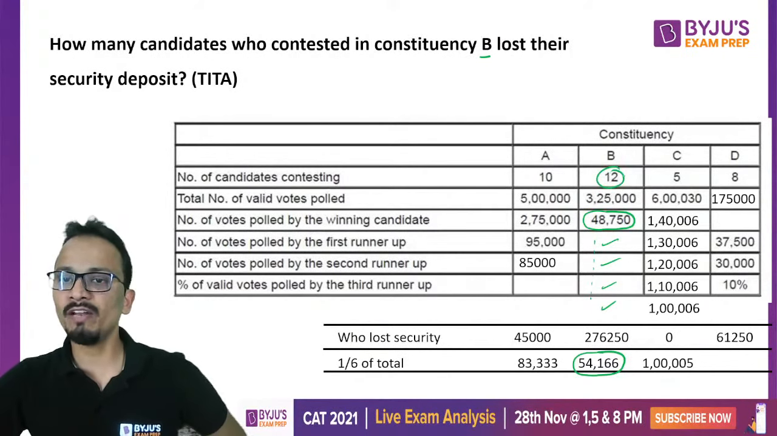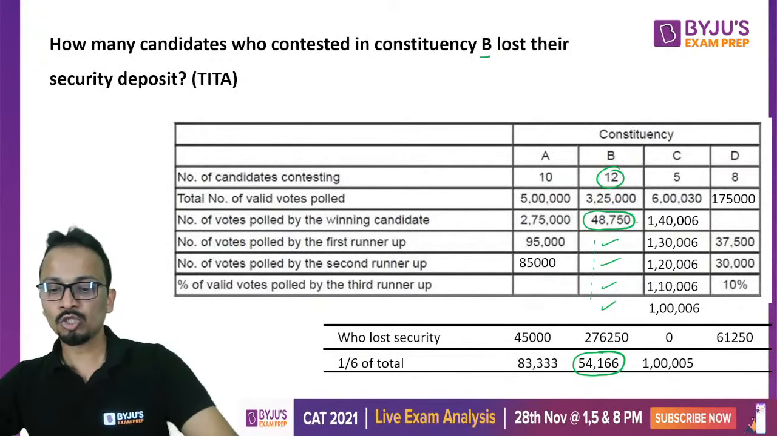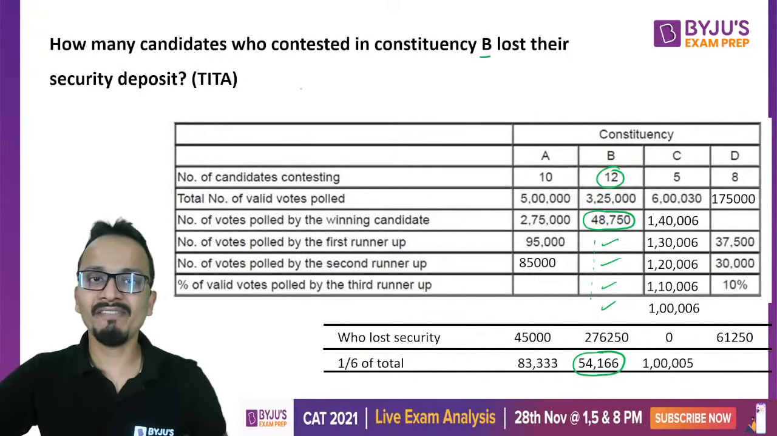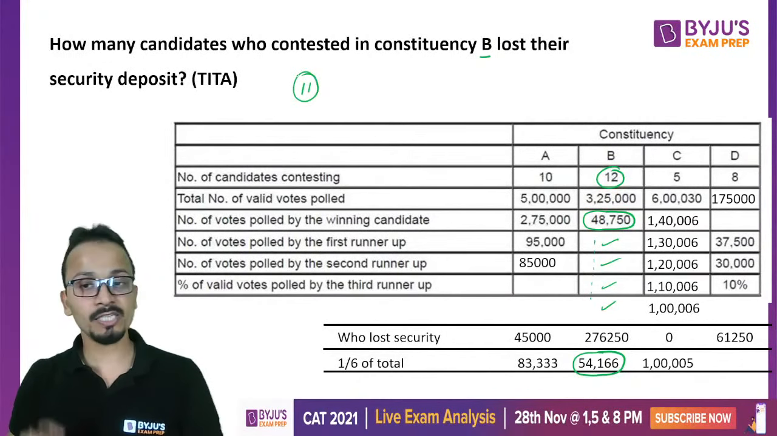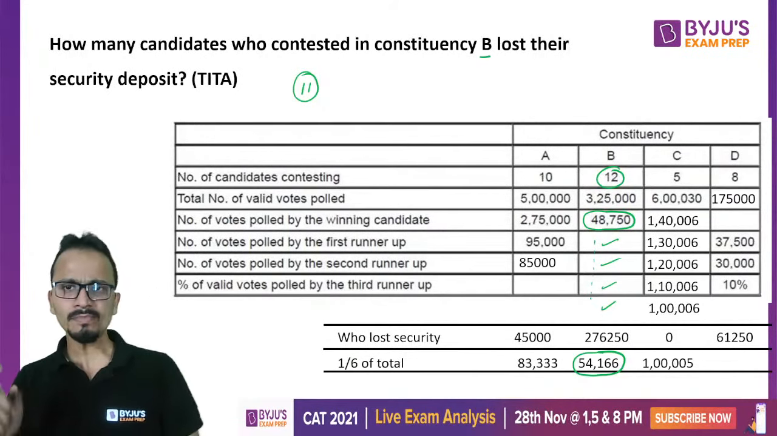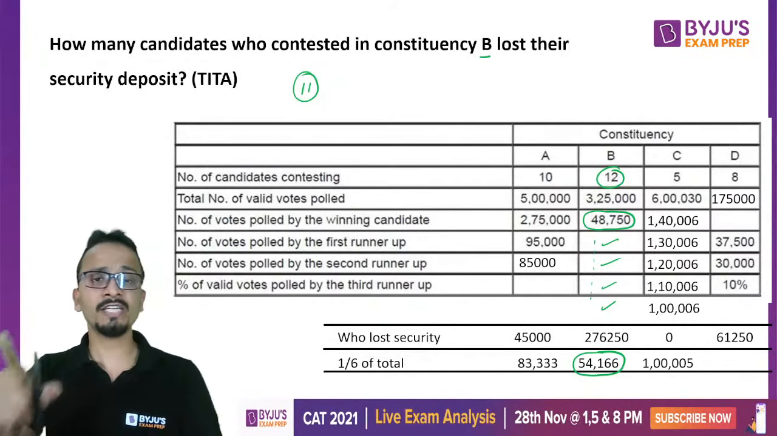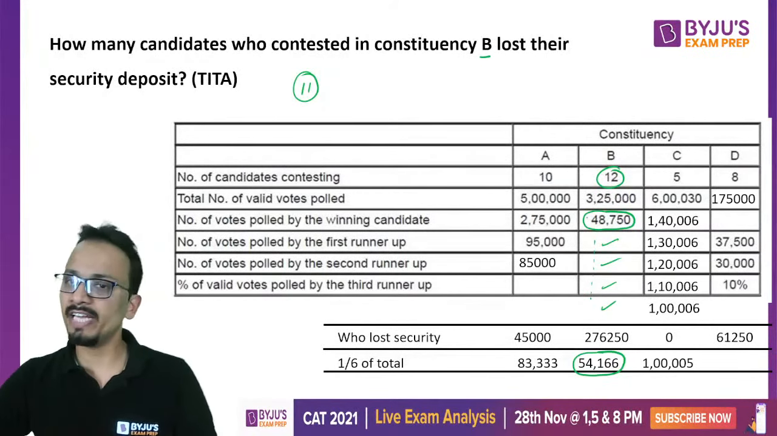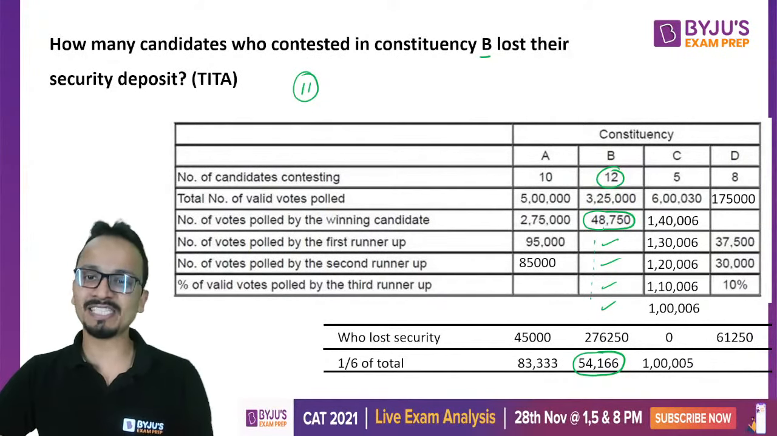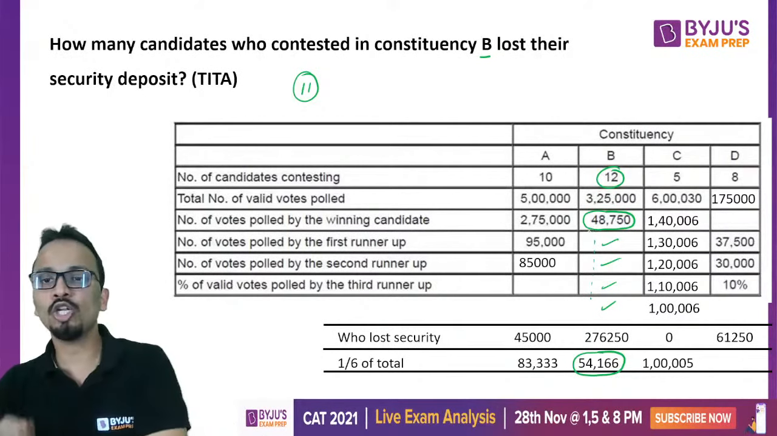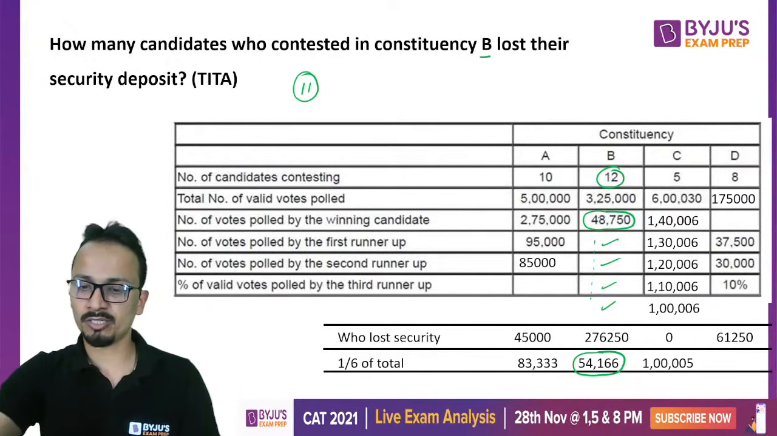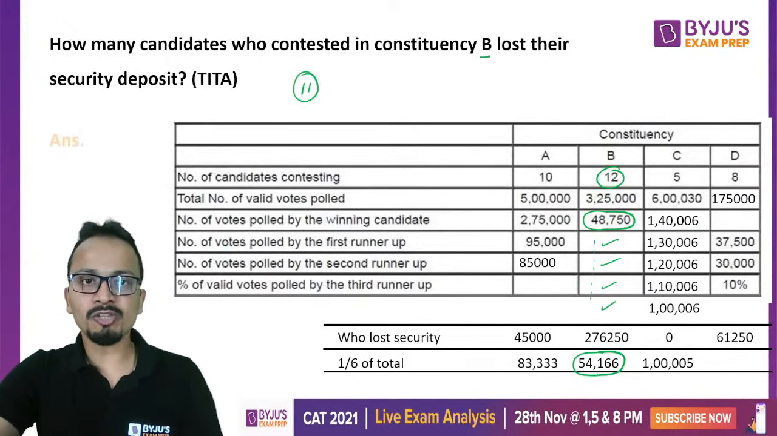So out of 12, only 1 is the winner. So the remaining 11 will lose their security deposit. This was a catch. So the answer will not be 12, it will be 11. Though the winning candidate has got less than 1/6 of the votes, he is still the winner and will not lose the security deposit.